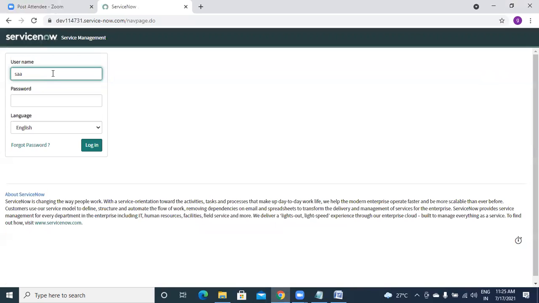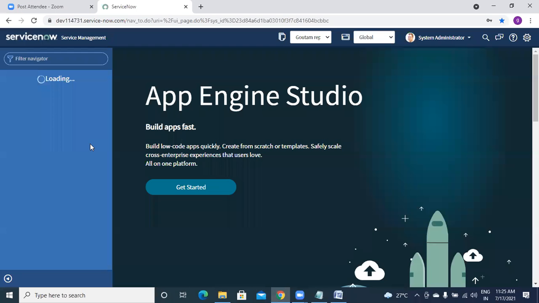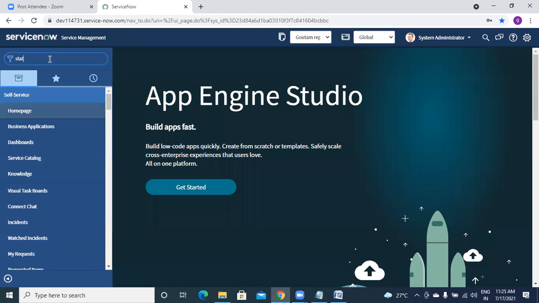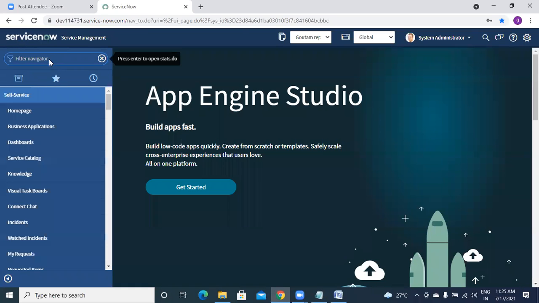Sometimes if you have 6 months or 1 year of experience, they will ask you this question because this is a basic question: how can you know which version of ServiceNow you are working on? So you should type stats.do in your application navigator.